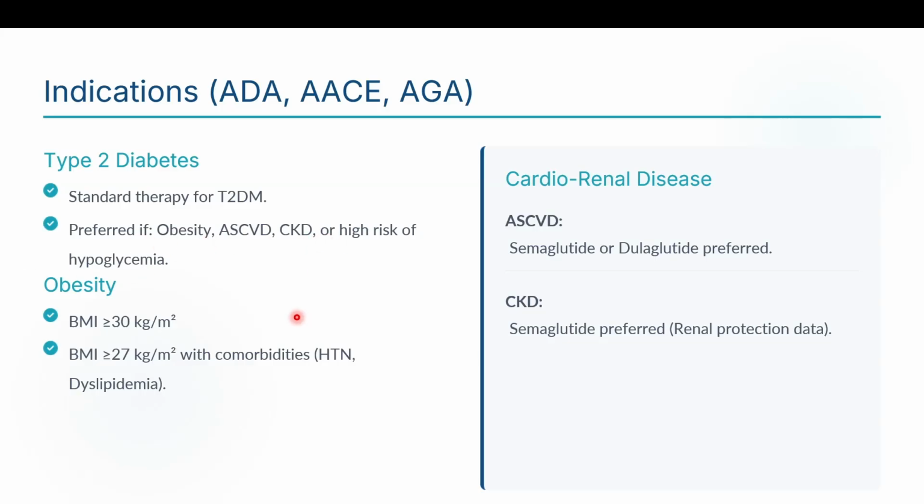Without type 2 diabetes, this can be used as a treatment for obesity also, with a BMI of more than 30, or BMI of more than 27 with comorbidities such as hypertension, dyslipidemia. It also gives a lot of cardio-renal protection with atherosclerotic cardiovascular disease for semaglutide and dulaglutide. For CKD, semaglutide is preferred because there is a large amount of data for renal protection.